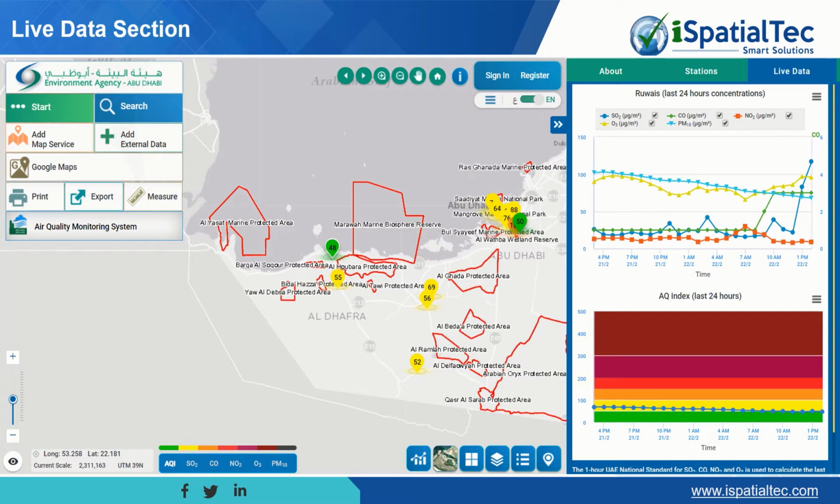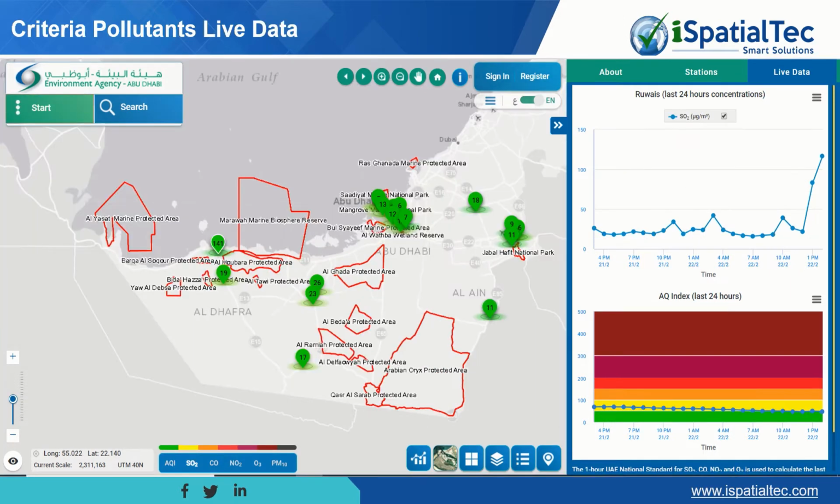The AQ index displays the concentrations based on reference to the UAE and WHO standards for better comparison and analysis. Also here, when you select any specific parameter, the view is automatically filtered based on the parameter you selected from the list and what you are seeing below. So you can filter and get more insights.